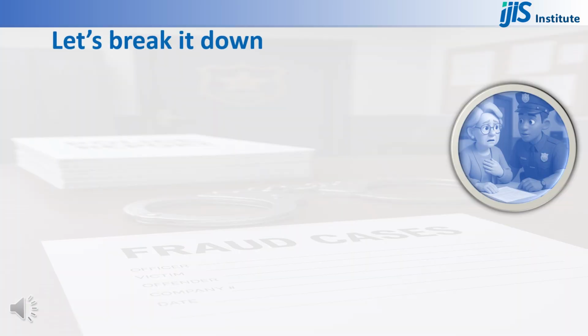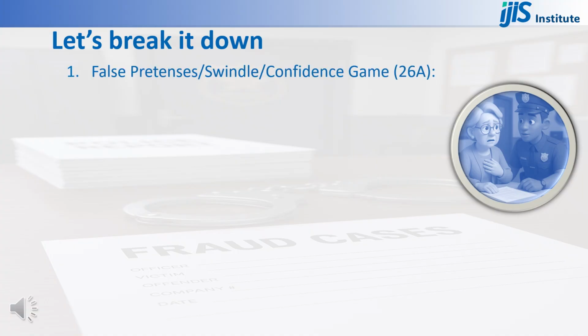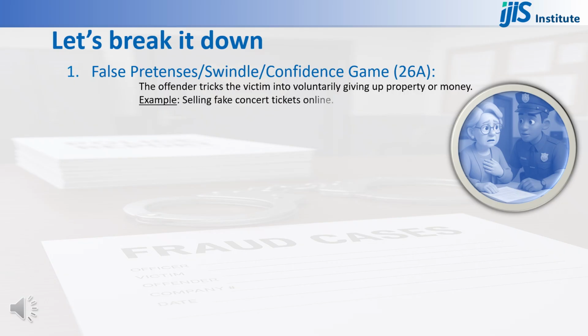Let's review and define the 7 fraud offenses. Number 1. False pretenses, swindle, confidence game. The offender tricks the victim into voluntarily giving up property or money. Example, selling fake concert tickets online.